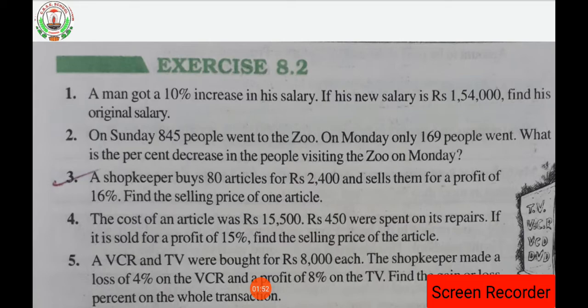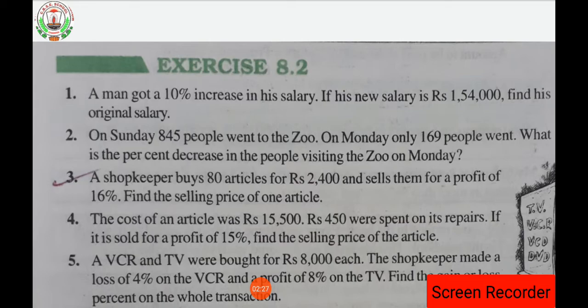If suppose the number of people are more on Monday, less on Sunday, then in the question it will be asked to find the percent increase, because the number of people increased on Monday. Since here the question is asking about decrease, why is it asking about decrease? Because the number of people on Monday is less than on Sunday. I haven't given you the formula for percent increase and decrease. I will give you that while doing the solution of question number 2.